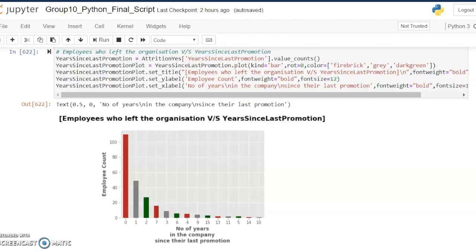The below visualization on years since last promotion is a lowering curve, that is, the majority of the employees left the company soon after being promoted, and the graph clearly says that maybe they got a better opportunity on salary hike outside the current organization after being promoted.